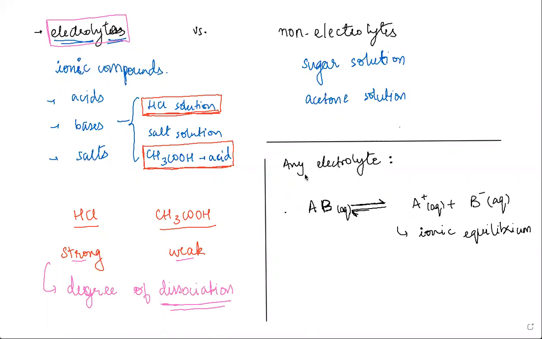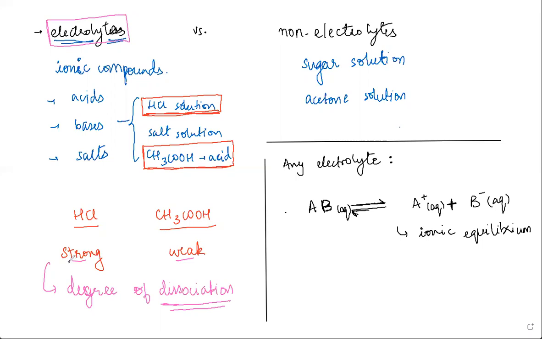So what we're discussing, ionic equilibrium, is basically the equilibrium that is established when you dissolve an ionic compound in water. When you dissolve an ionic compound in water, it dissociates into its ions, and it's not like once it dissociates, it's going to stay put as ions. There's going to be an equilibrium established. Some part of it remains as whole molecules, some part of it is dissociated, and that keeps constantly shifting here and there. Okay. So this is ionic equilibrium.